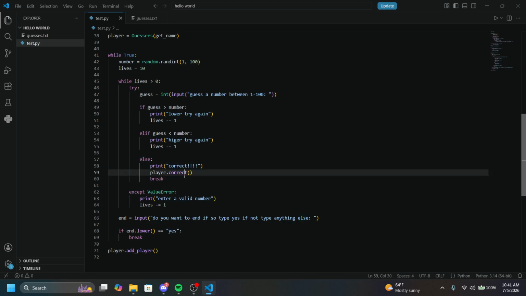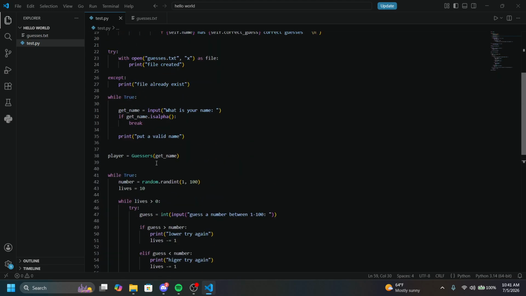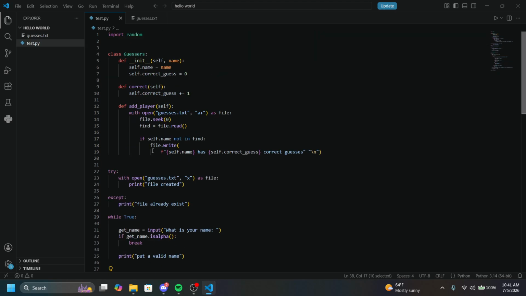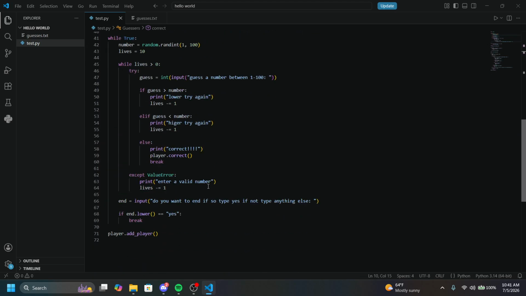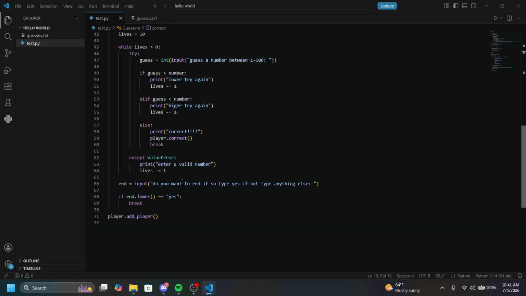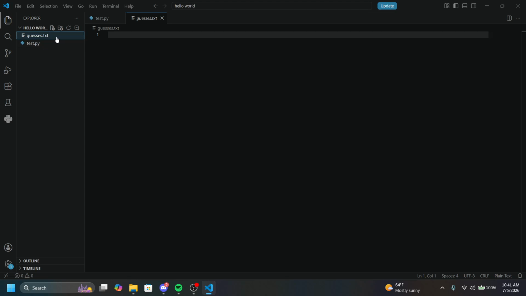And if you get it correct, then it's going to run player.correct, which is part of this class, so that will mean it's part of here. So it's going to run correct and give you a plus point. And just after you do all that, it's going to ask if you want to end. I didn't really know what to call it, so I just put end. And if you type yes, it's going to break. Then it's going to add you to this.